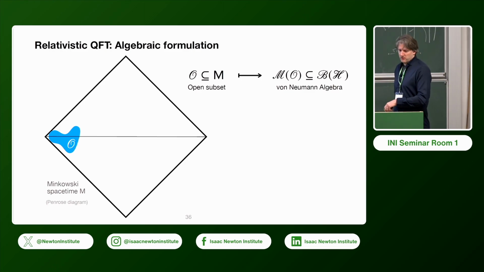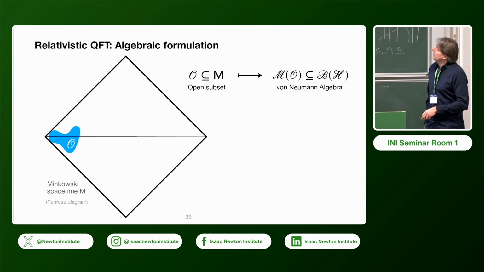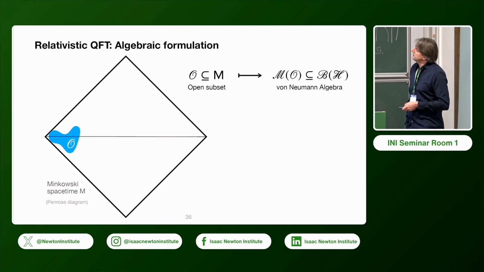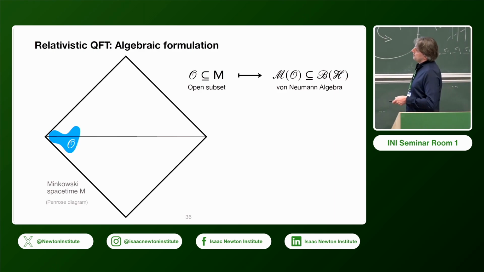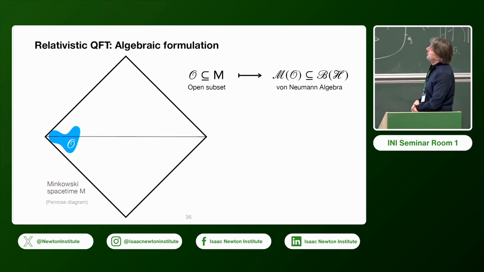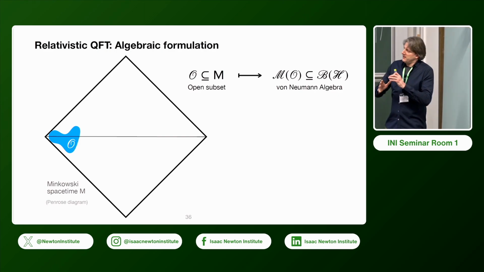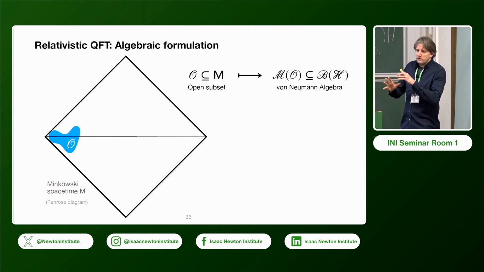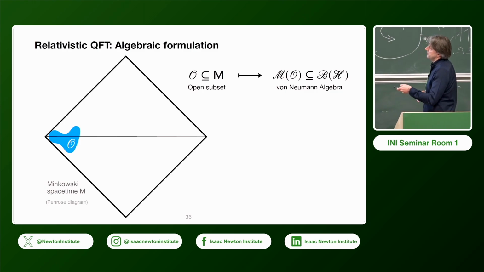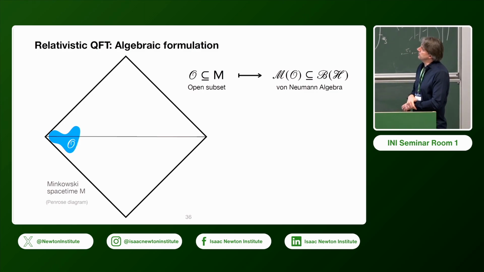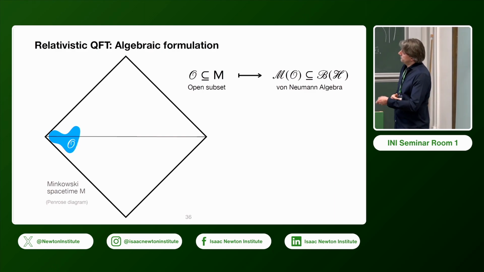Okay. Now the final example and the connection to relativistic quantum field theory, where in that setting we think of the model as basically giving us algebras of observables associated with finite regions in Minkowski space, depicted here by this Penrose-type diagram.